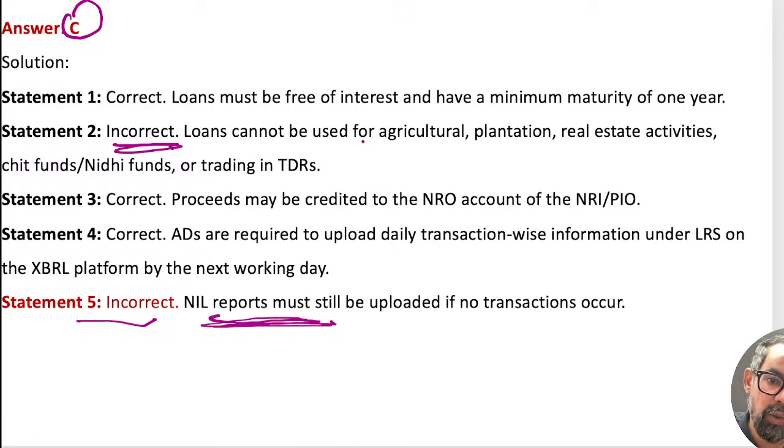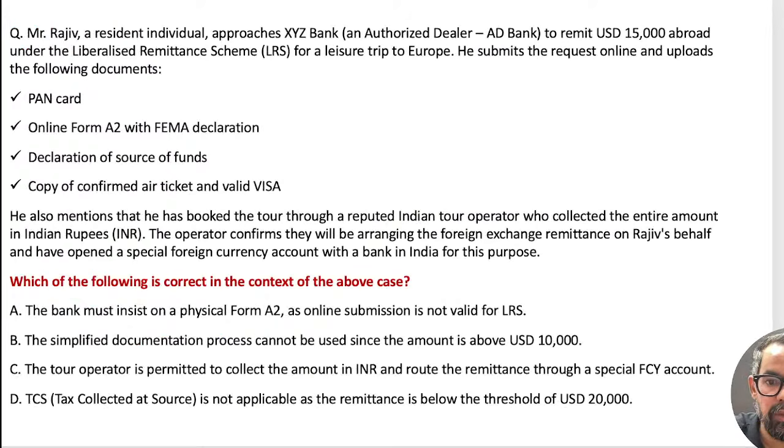The other one is loan cannot be used for. These are the prohibited areas under the scheme itself, right? Liberalized remittance scheme, we have done this. Okay, let's go for this one.